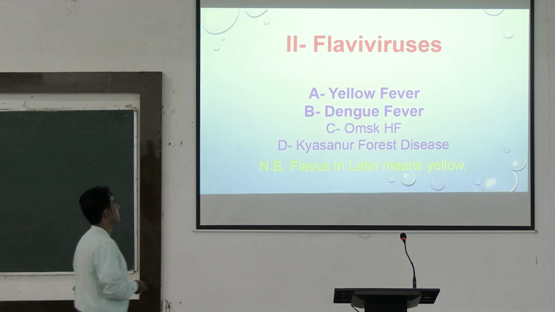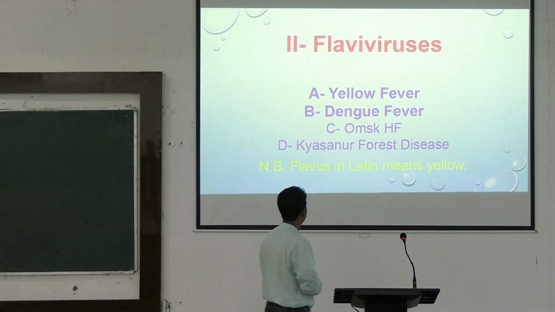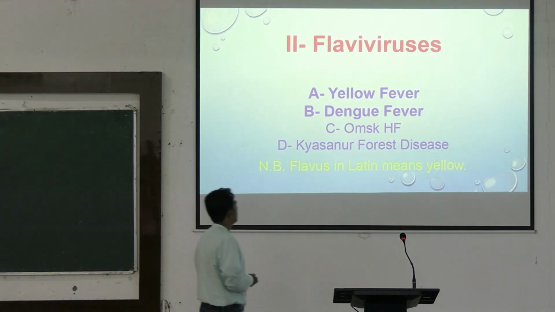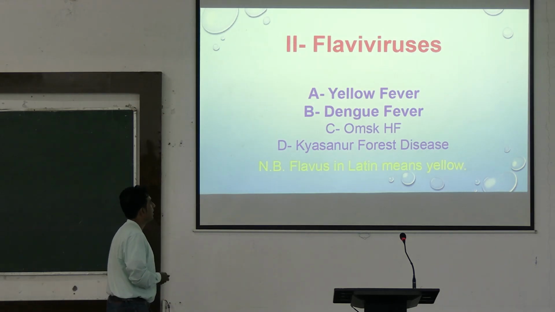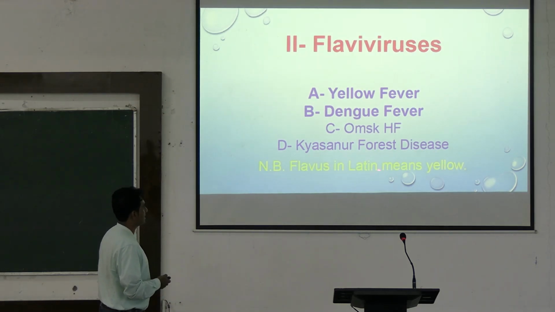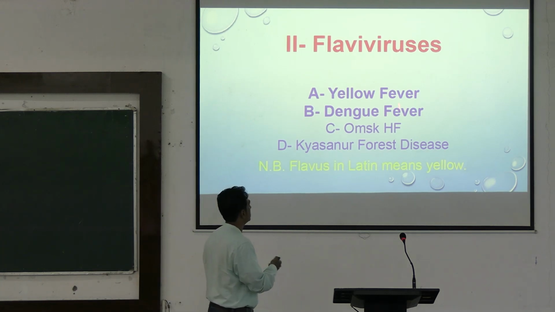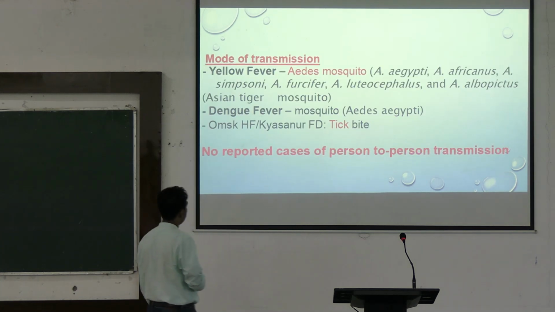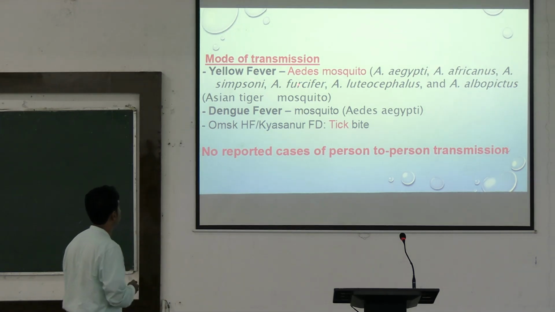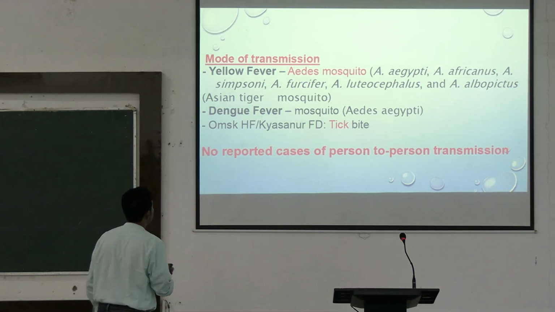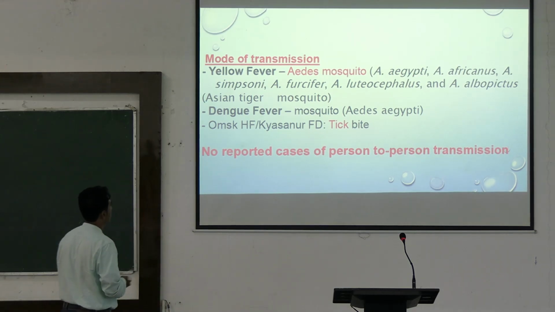Now coming on to the Flaviviruses group. Flaviviruses এর মধ্যে কি কি পড়ছে? Yellow fever virus, dengue fever, OMSK hemorrhagic fever and Kyasanur forest disease. Flavus in Latin means yellow, সেই জন্য এই গ্রুপটার নাম হয়েছে Flaviviruses due to yellow fever virus. Mode of transmission: yellow fever is transmitted by the bite of the infected Aedes mosquito, Aedes aegypti, Aedes africanus, falciparum and albopictus.